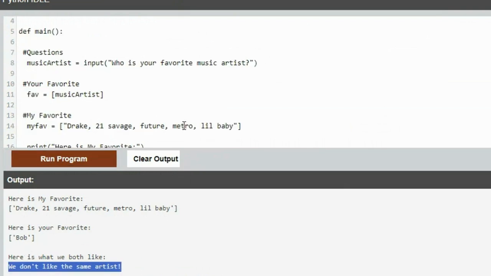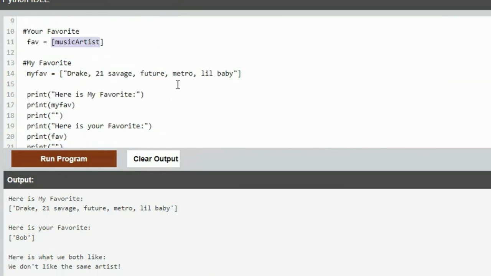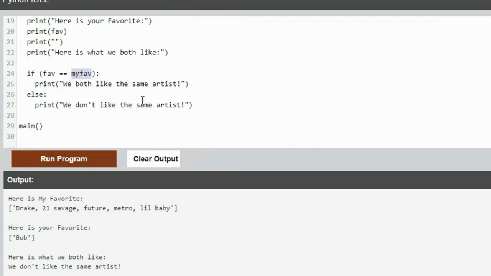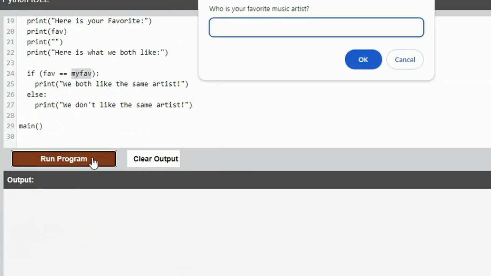And I was looking at your code. Now, you ask who the favorite artist is, which is great. And you did an input statement and you saved it as a music artist. And then you moved it into a list, which I thought was kind of interesting. It's not necessary, but later on you compare if my list is the same as your list. So here's the thing. What if I said Drake?